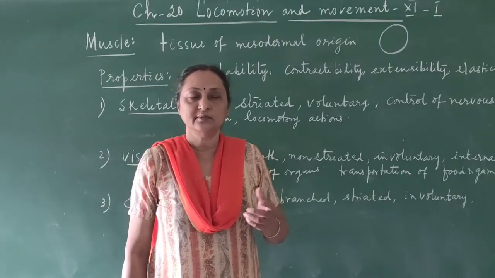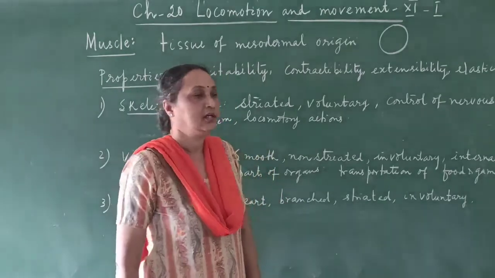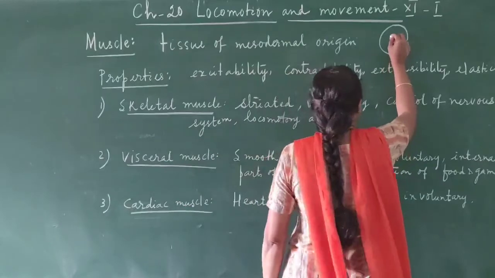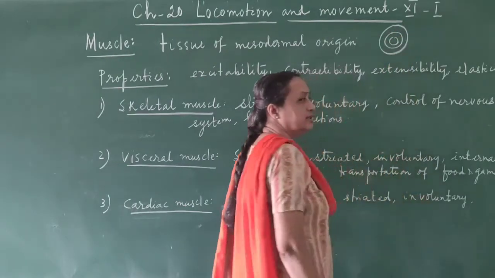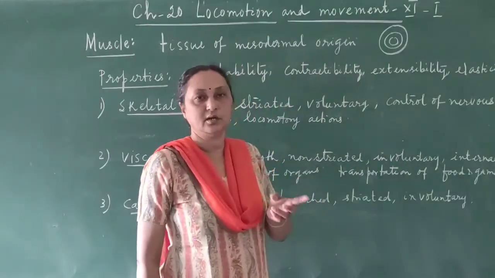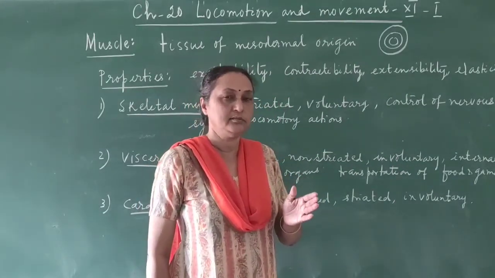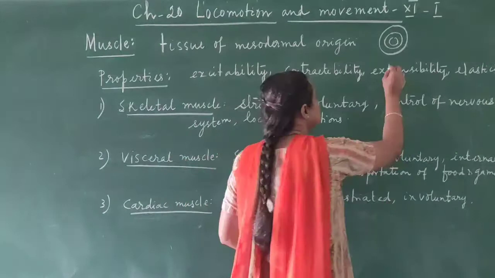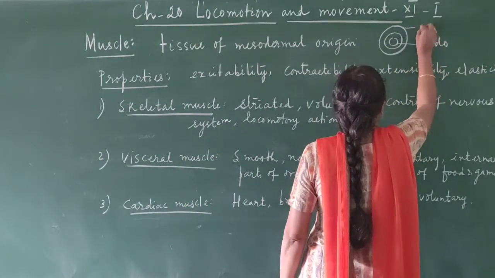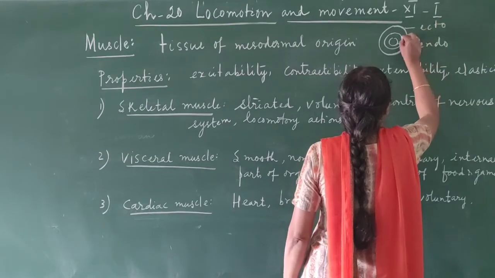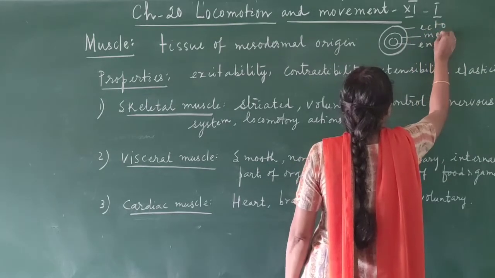But gradually, when the differentiation process operates, the embryo is divided into three distinct layers, which are called ectoderm, the outermost layer, endoderm, the innermost layer, endo meaning inner and ecto meaning outer, and the middle one is called meso.